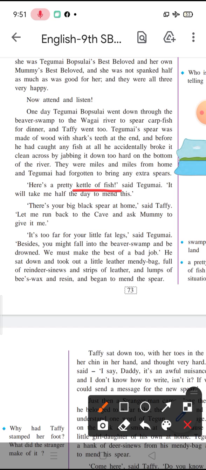Besides, you might fall into the beaver swamp and be drowned." Now here, a swamp means a marshy land, daldal कहते हैं ना. So he says that first of all you'll take a lot of time, and the second thing is that you might fall in the beaver swamp.